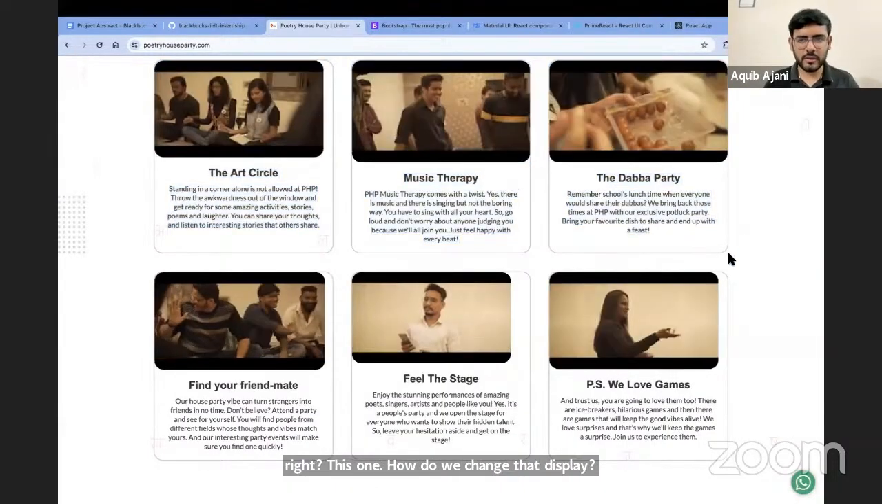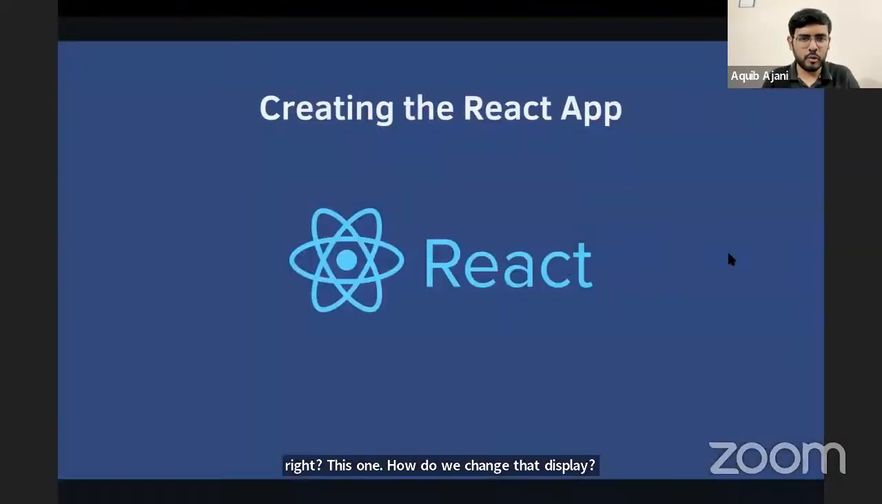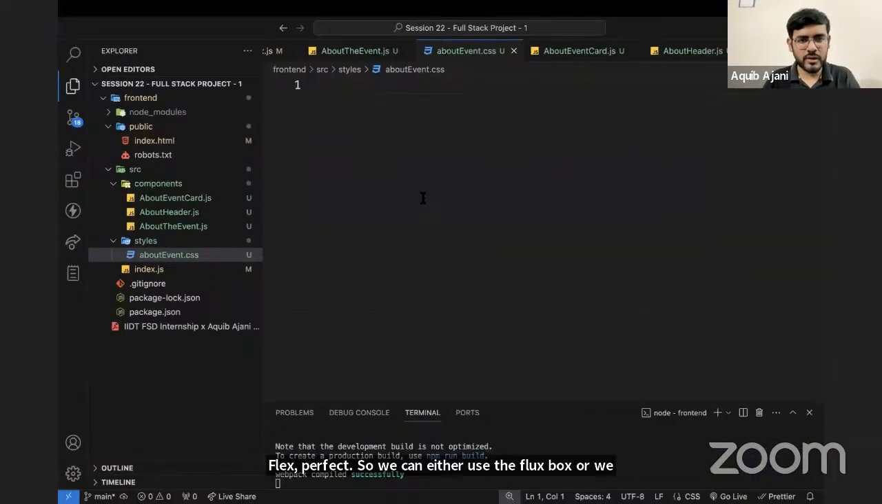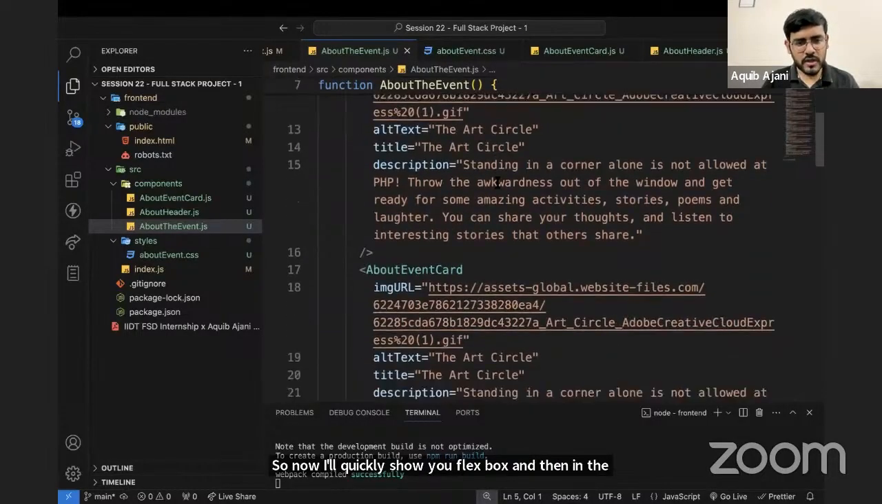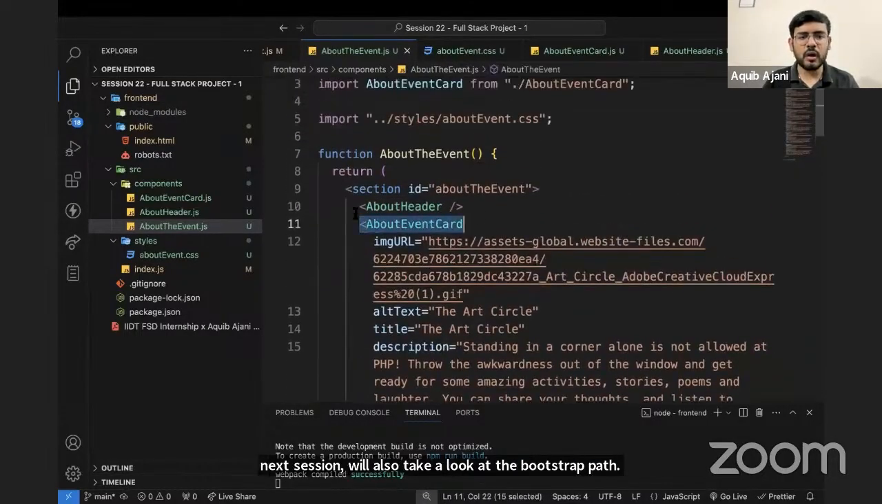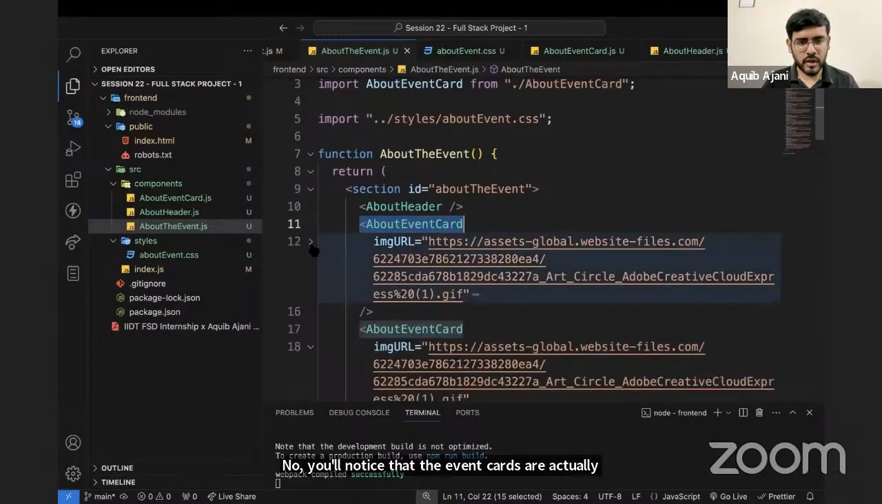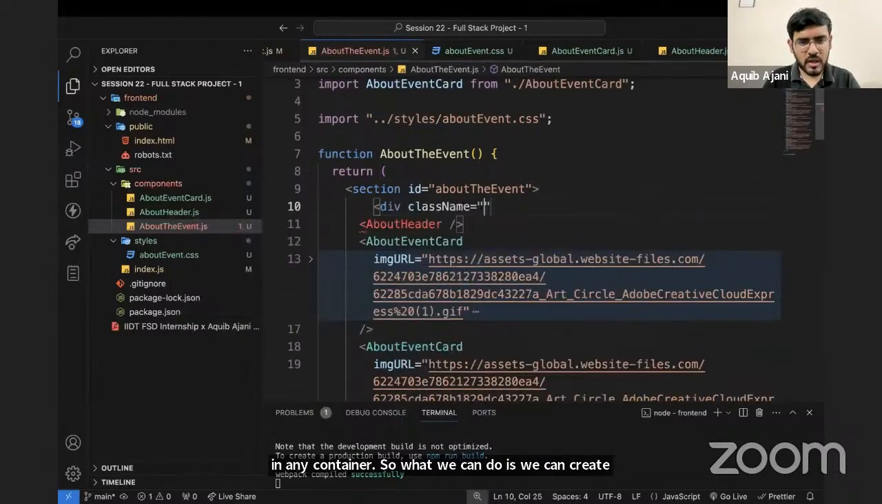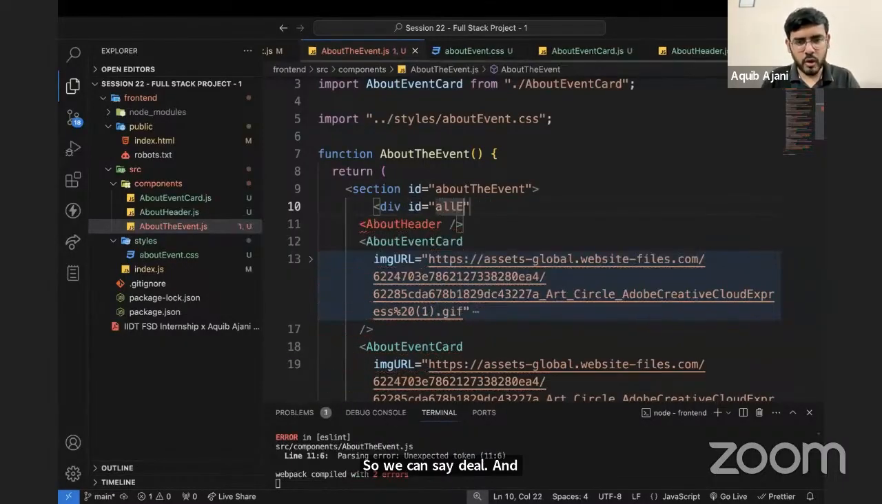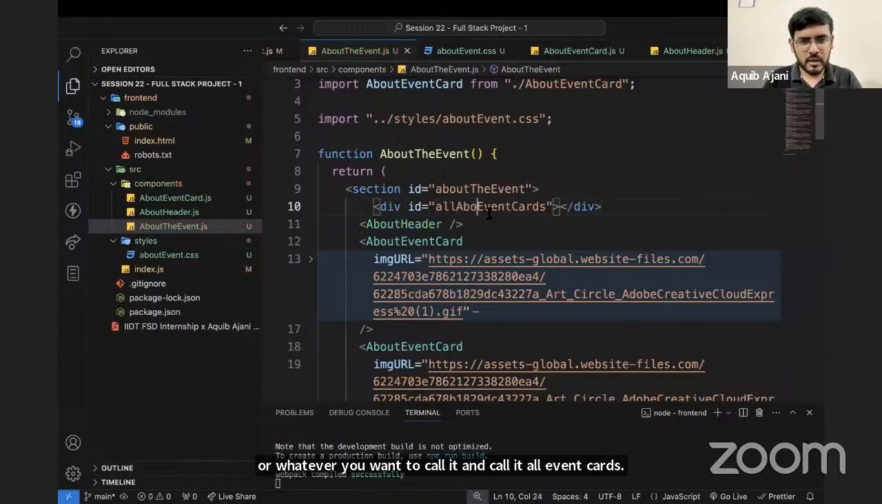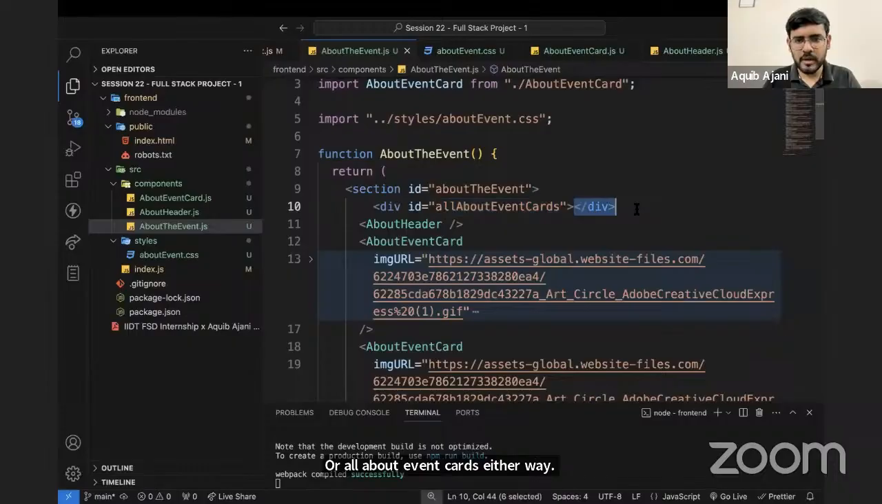Flex, perfect. So we can either use the flex box or we can then use Bootstrap. So now I'll quickly show you Flexbox, and then in the next session, we'll also take a look at the Bootstrap part. Now here you will notice that the event cards are actually not in any container. So what we can do is we can create another container for it. So we can say div and give it a class name or an ID, whatever you want to call it, and call it all event cards or all about event cards, either way, right? Because we want to put them in a flex.